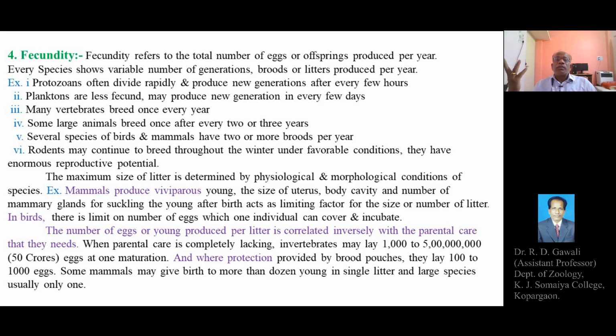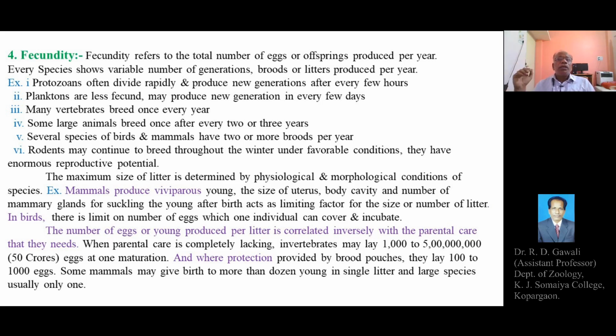There are certain species which may produce young ones in the form of broods, meaning several young ones, 2, 3, 4, 5, 6, 7, 12, any number, forming a brood or a litter. So there are certain species which produce broods once, twice, thrice in a year. So every species shows a variable number of generations or broods produced in a year.